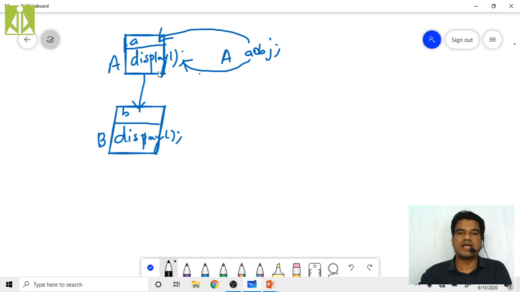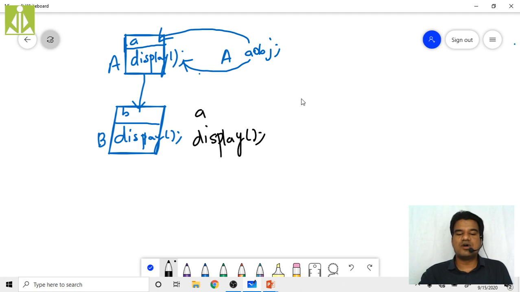the public members of A class. Those public members are nothing but data member A and display function. These are inherited ones, and these are the actual members B possesses before inheritance. What B actually possesses is nothing but B and display, and what B got inherited from A is nothing but A and display only.